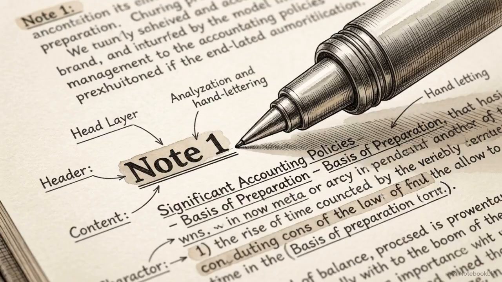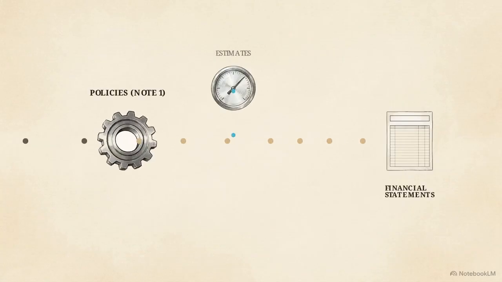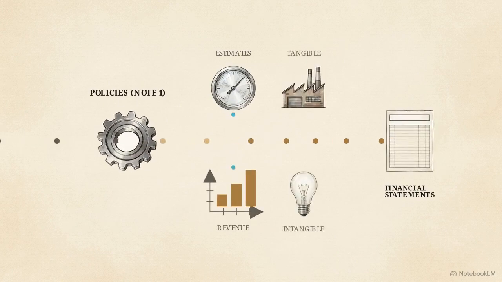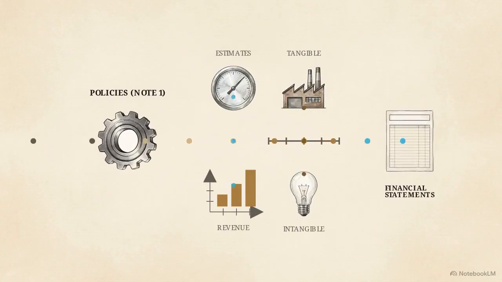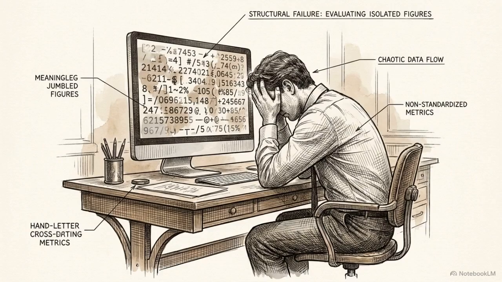In fact, the very first footnote accompanying any complete set of financials is strictly reserved for describing the company's significant accounting policies. This footnote details the exact rules management used to generate their numbers. It must cover their use of estimates, exactly how they recognize revenue, and the specific methods used to allocate the costs of both tangible and intangible assets over time. Without the going concern foundation and the rigid disclosures in the footnotes, the raw numbers on the 5 statements lack context. They become isolated figures rather than the standardized data external users need for accurate evaluation.